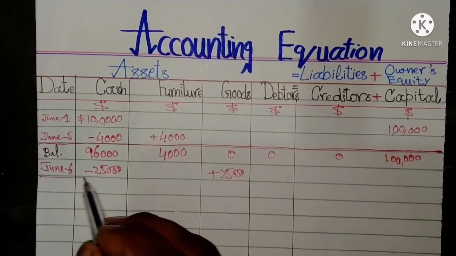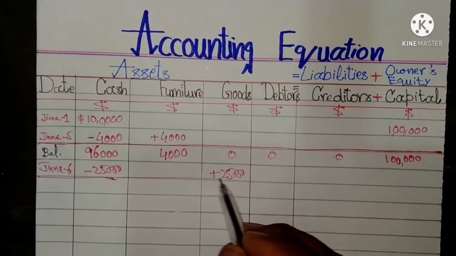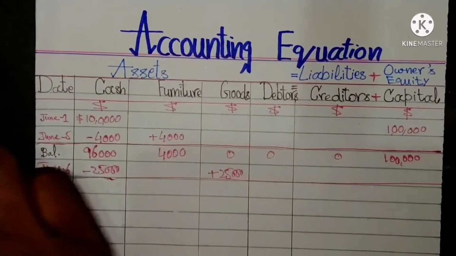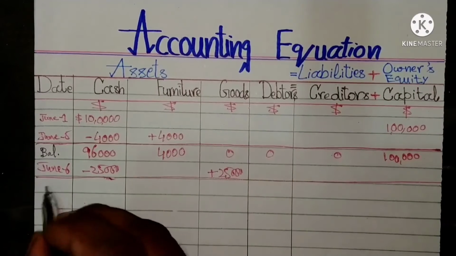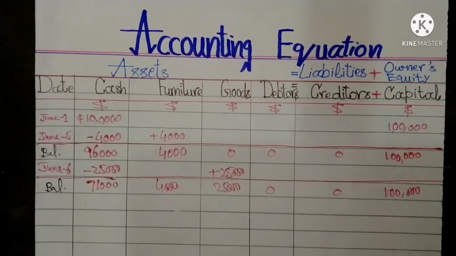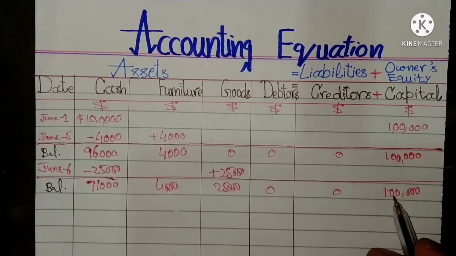After the transaction, the balances of both sides will be equal. Let's see the balances after the transactions on 6th June.